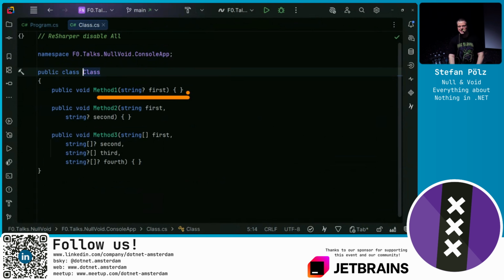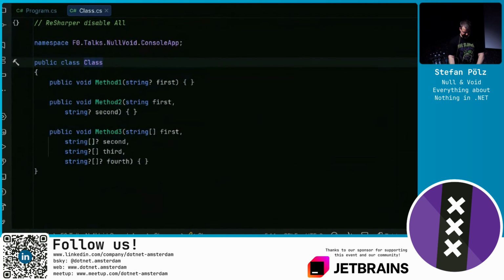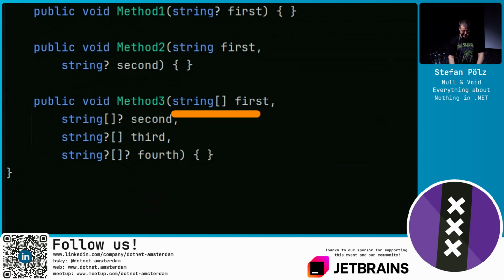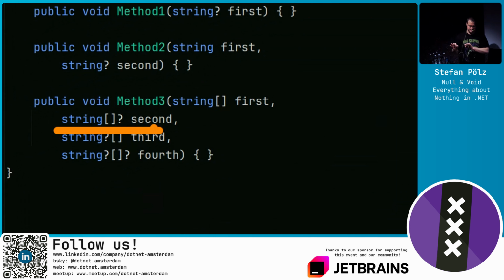So I have a method where the parameter is marked as nullable. Then I have one where the first parameter is not nullable, the second one is nullable, and also some combinations with arrays. When it comes to arrays or generic types for that case, for this array, we see there are 4 different variations of question mark. This means both the array itself as well as every string element in the array are non-nullable because we haven't annotated it. The second one means the array may be nullable, but the string elements within it are